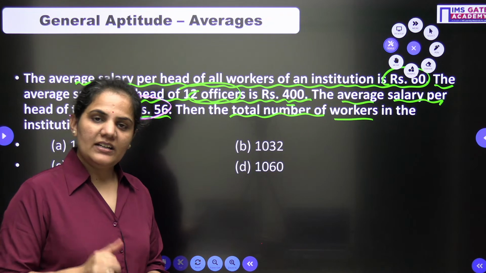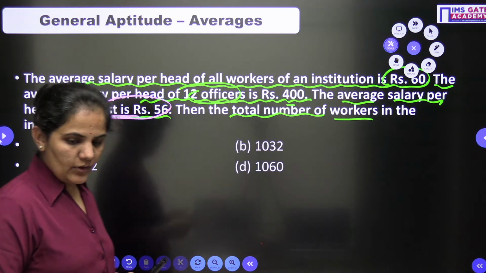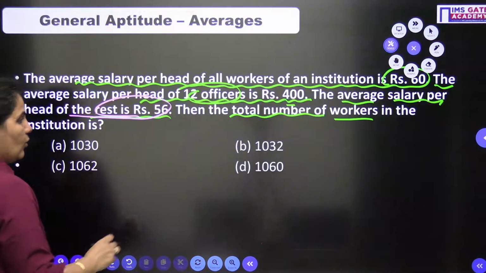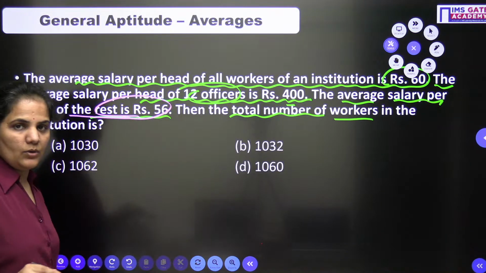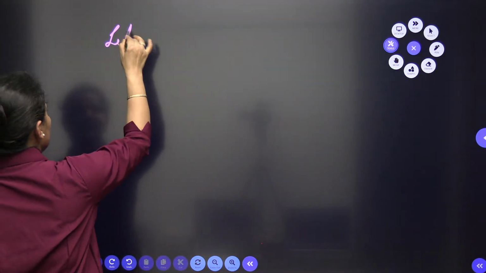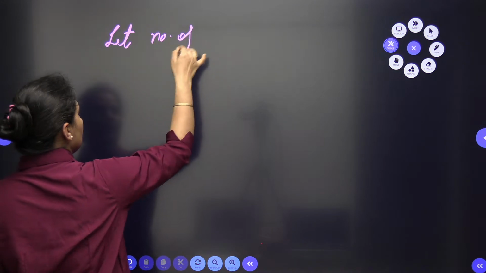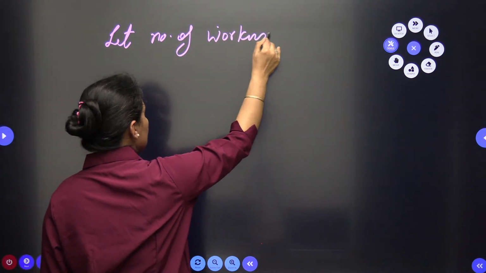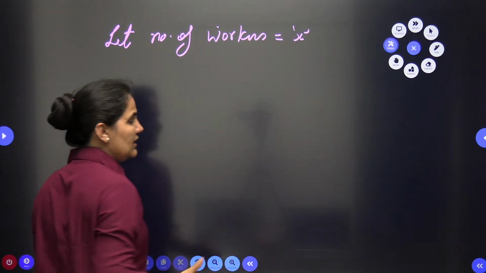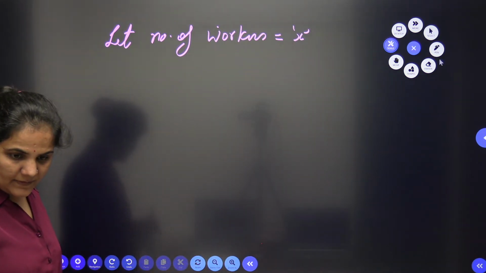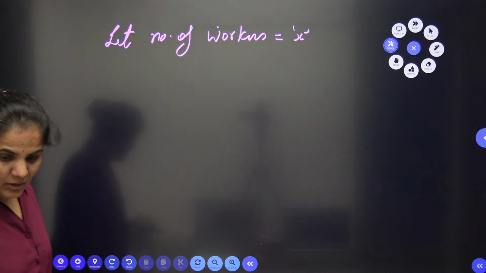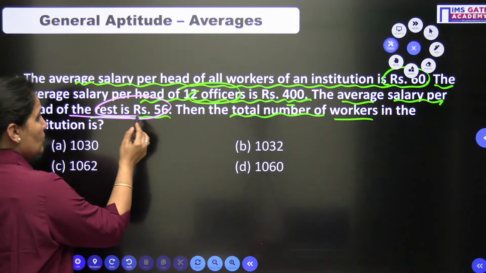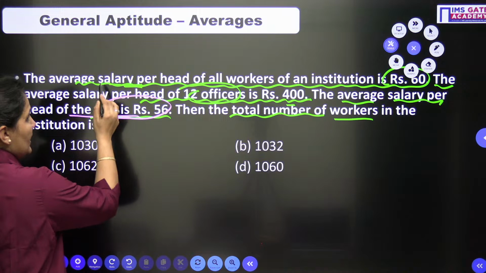No. Let's go for it. Very easily we can approach. What you are asking about is the total number of workers. So let me start: let the total number of workers be X. We are going with this one only. Let the total number of workers be X here. If the total number of workers is X, what is given to me? The average salary of these workers.